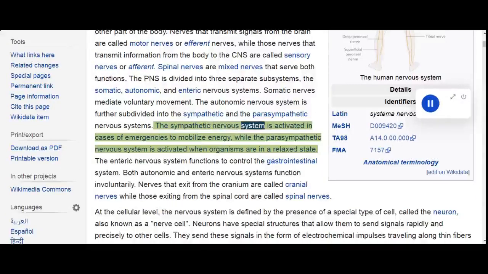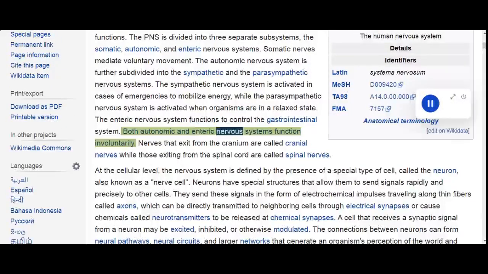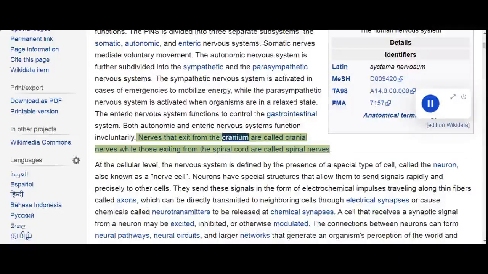The sympathetic nervous system is activated in cases of emergencies to mobilize energy, while the parasympathetic nervous system is activated when organisms are in a relaxed state. The enteric nervous system functions to control the gastrointestinal system. Both autonomic and enteric nervous systems function involuntarily.